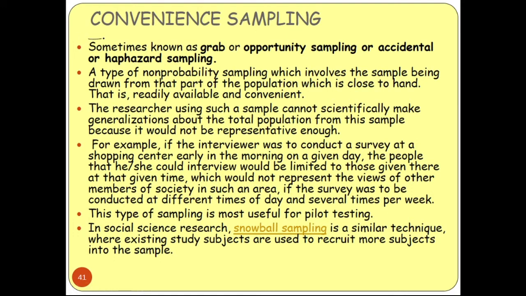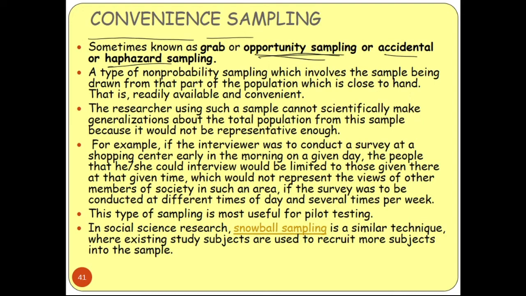Another thing is convenience sampling. Convenience sampling is sometimes known as grab or opportunity sampling, or accidental or haphazard sampling. This is also a type of non-probability sampling, which involves the sample being drawn from that part of the population which is close to hand, that is readily available and convenient. The researcher using such a sample cannot scientifically make generalizations about the total population from this sample, because it would not be representative enough.